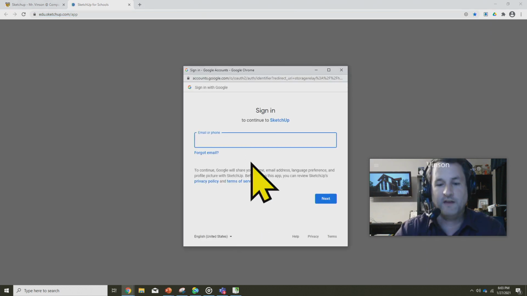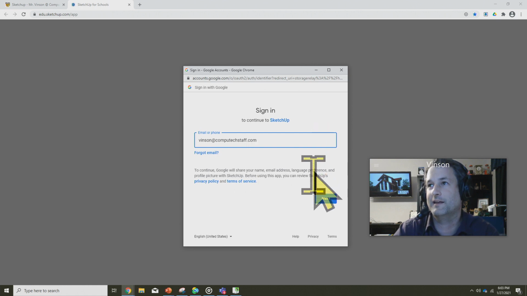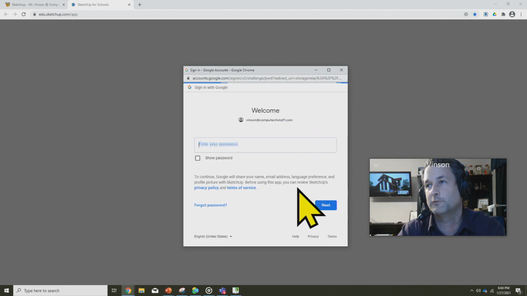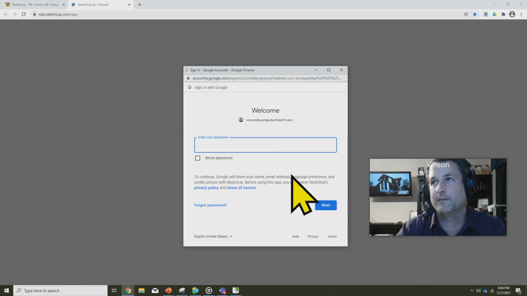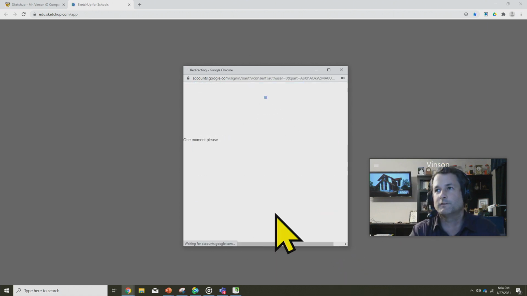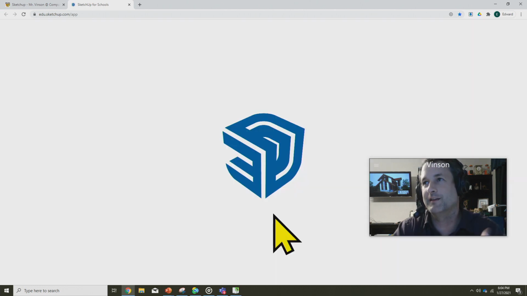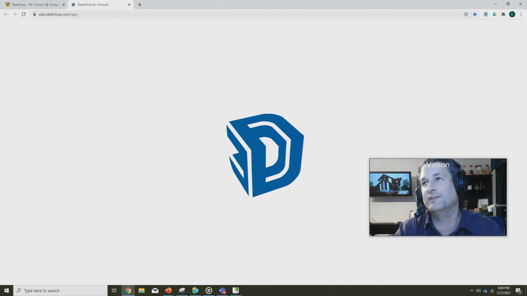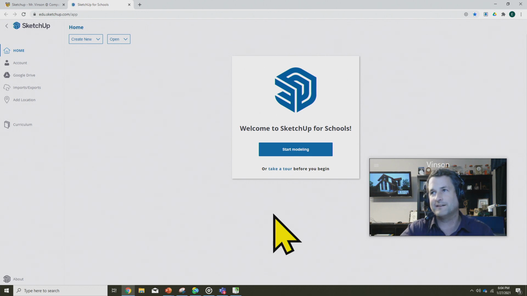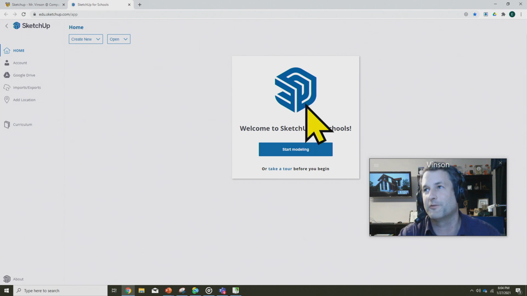And once you do that, it's going to be your 4-digit. Mine's at Computech staff. Yours is going to be at EdisonComputech.com or at Computech students, whichever one is your domain. And obviously, you're going to put in your password here as well. Once you're signed in, it's going to keep your files in a good, easy-to-use spot here in your Google Drive. And so you're going to be able to access SketchUp from your Google Drive, and it's going to look something like this.